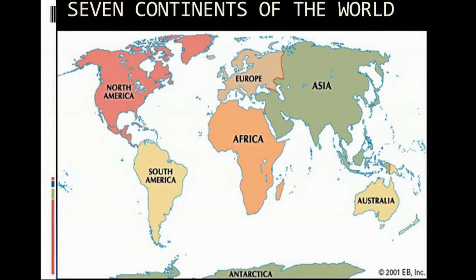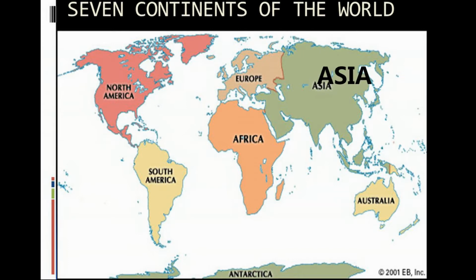Continents. There are 7 major continents. These are separated by large water bodies. These continents are Asia, Europe, Africa, North America, South America, Australia, and Antarctica. The greater part of the land mass lies in the northern hemisphere.